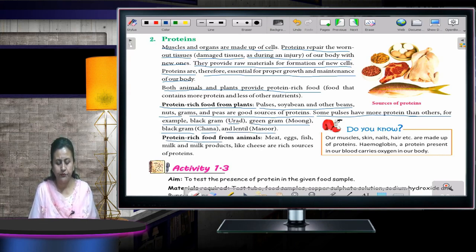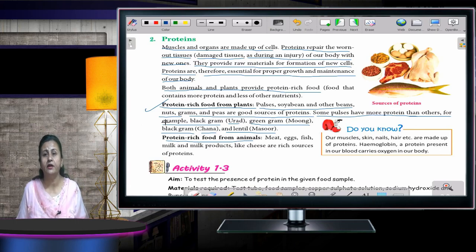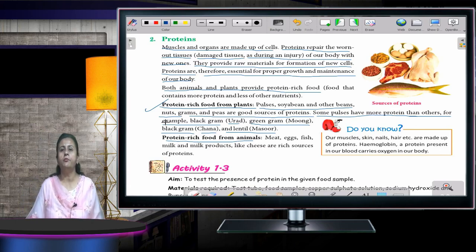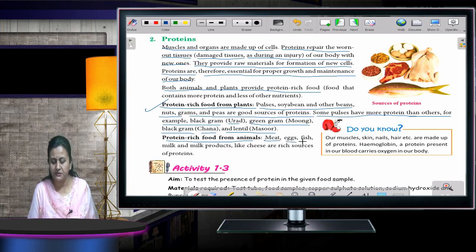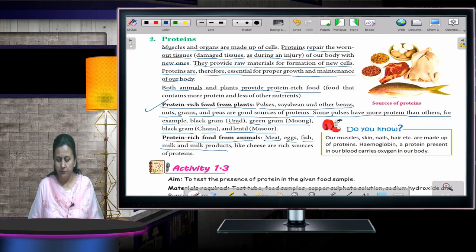Protein-rich food from animals. If I talk about protein-rich food from plants, I talk about different types of dals. And if I talk about protein from animals, that is we get protein from meat, eggs, fish, milk and milk products. Now moving to the next one.